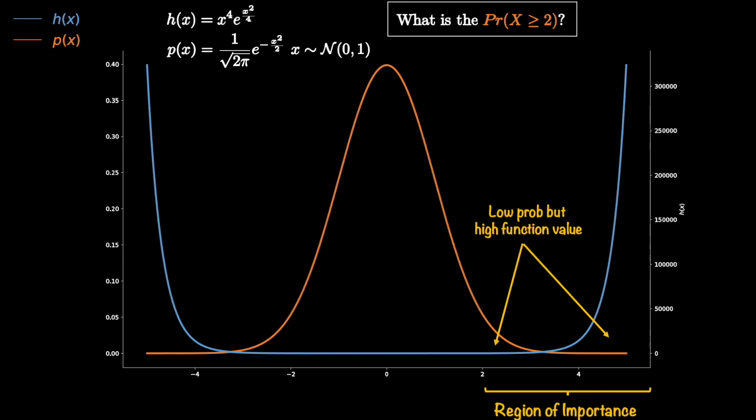The interesting portion is really about the region of importance for this given problem. The sampling procedure will generate samples according to the chances of occurrence given by the PDF, and therefore will rarely get samples in the region of importance if we use our current PDF, that is standard normal.